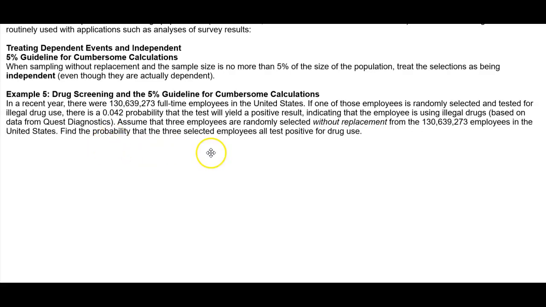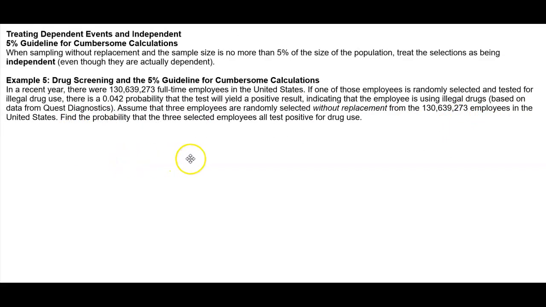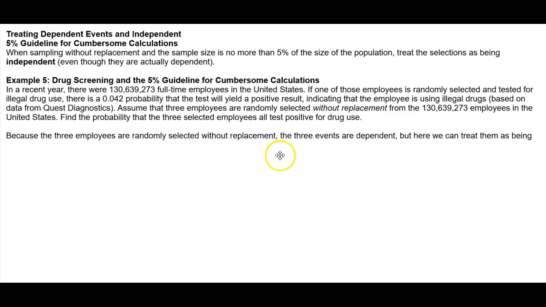Now assume that 3 employees are randomly selected without replacement from the 130,639,273 employees in the United States. Find the probability that the 3 selected employees all test positive for drug use.